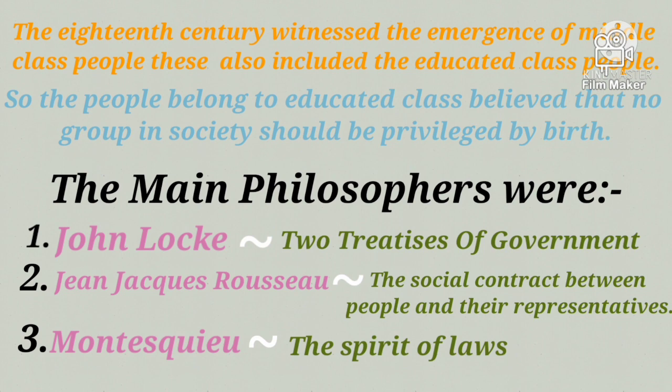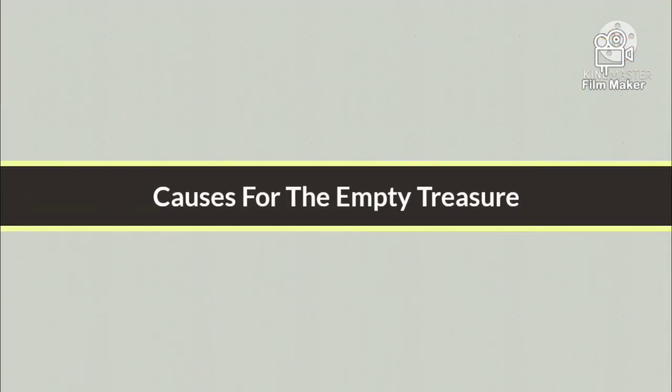Another one is Montesquieu with his The Spirit of Laws, in which he proposed the division of power within the government into executive, legislature and judiciary. He believed that the power should not be in the hands of one person. Rather, it should be divided into 3 branches of government.